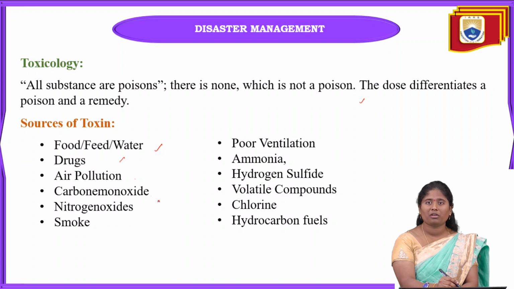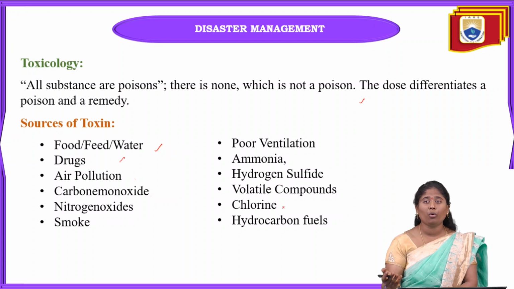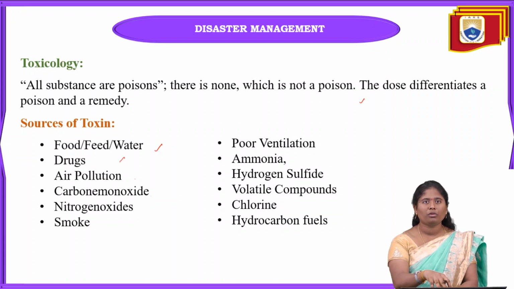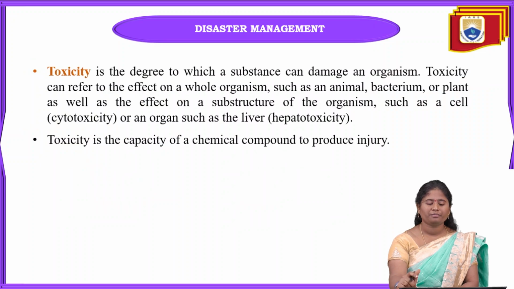Next, carbon monoxide, from this gas also we will be getting toxicology. These are all the overall harmful toxicology, nothing but poisonous substances. This poisonous substance comes from chlorine, from hydrocarbon fuels, from poor ventilation, and ammonia. These are all the sources of toxins here.